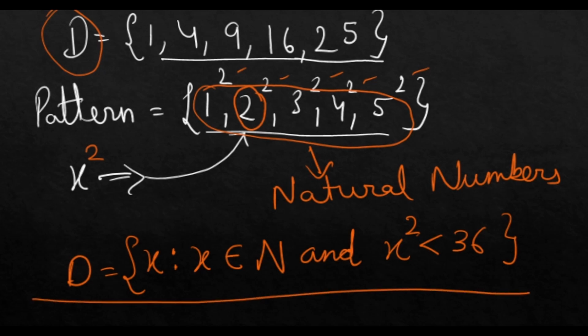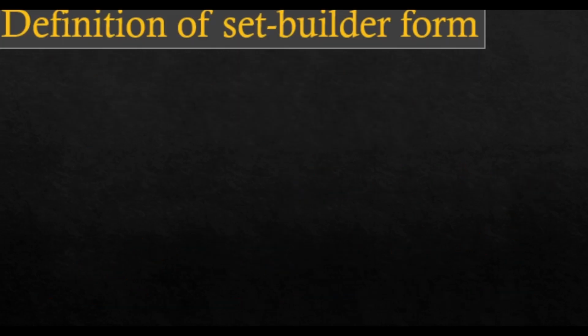So this is our set builder form, where x is satisfying property N, or in general form we say property P.